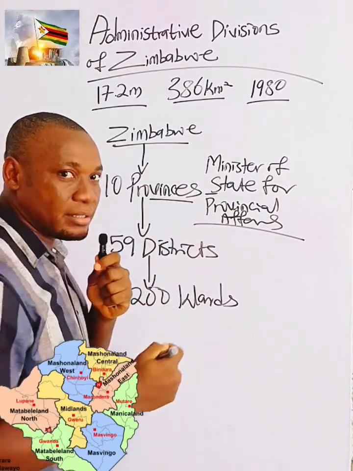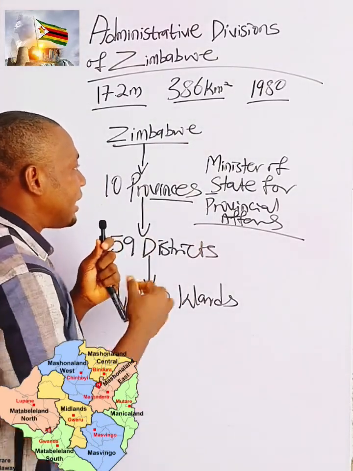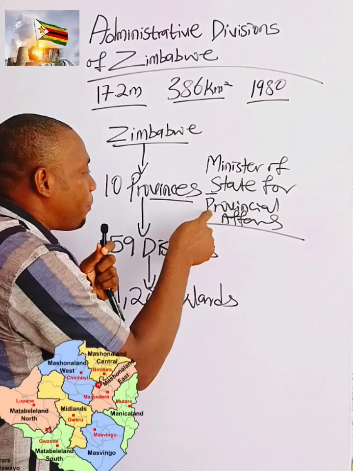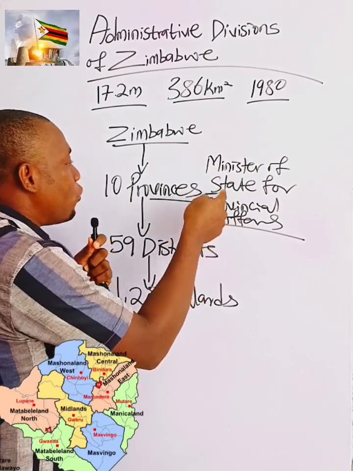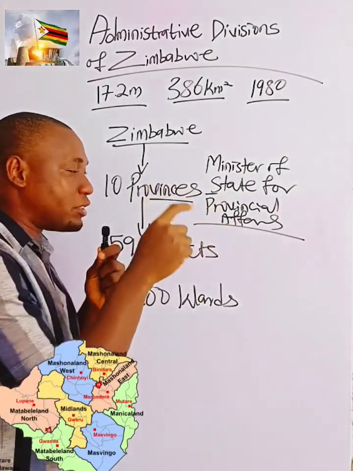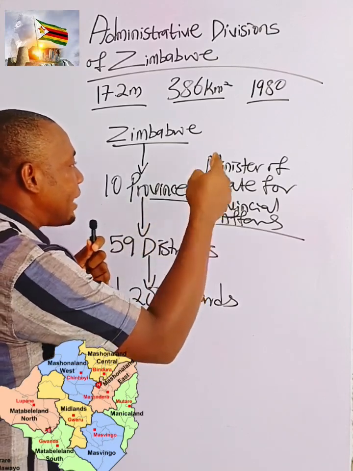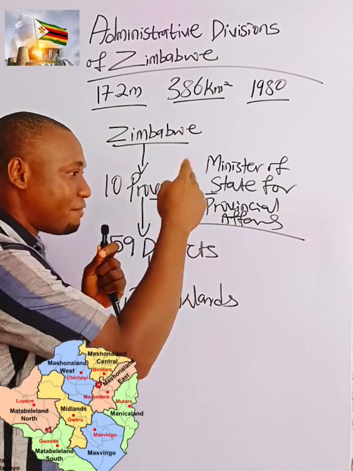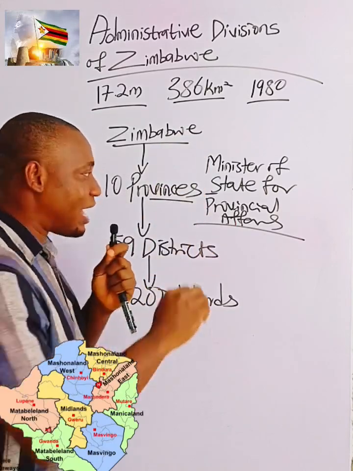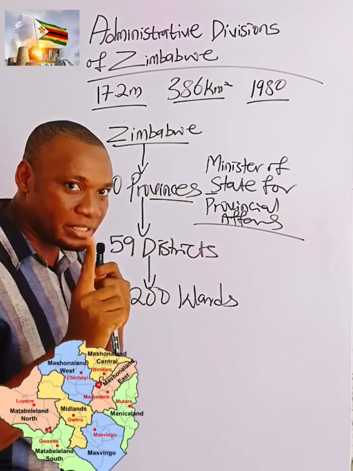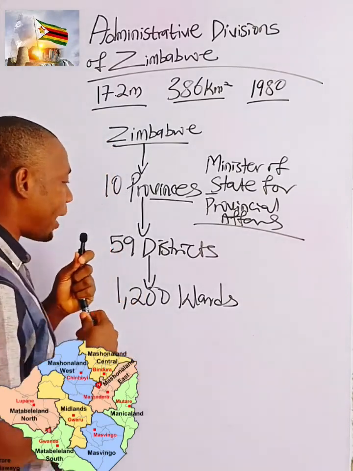appointed by the President. It is the President that appoints the Minister of State for Provincial Affairs, who oversees each of the provinces. So since they have 10 provinces, they have 10 Ministers of State for Provincial Affairs. No election, appointed directly by the President. Are you following? All right.